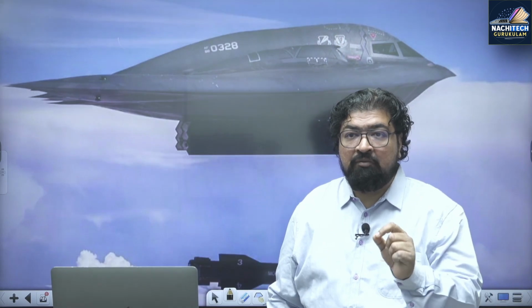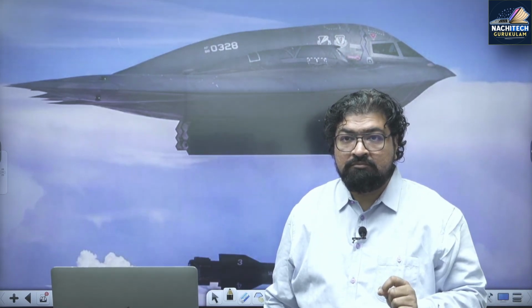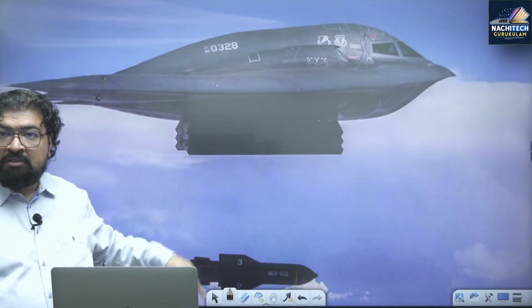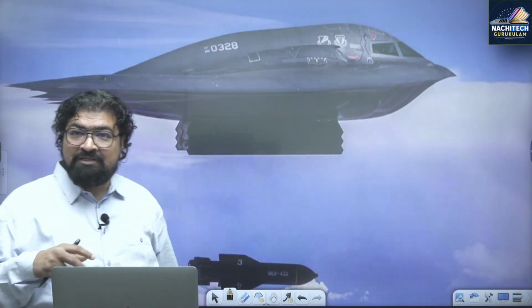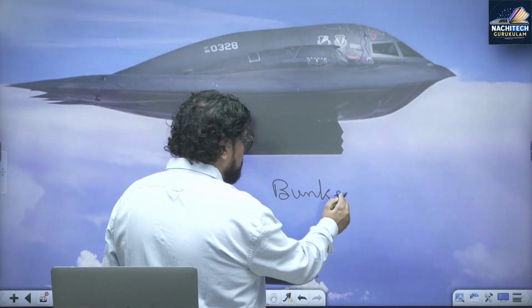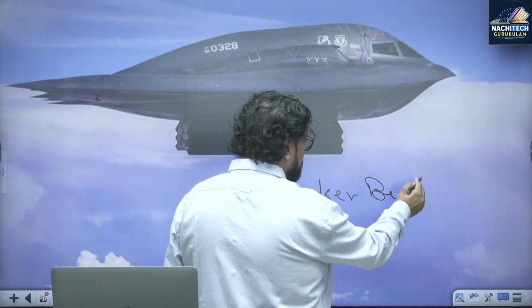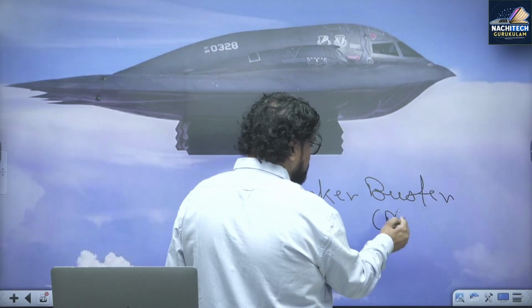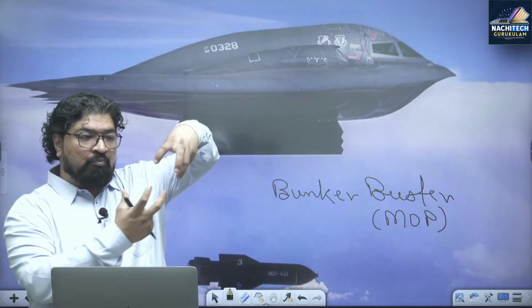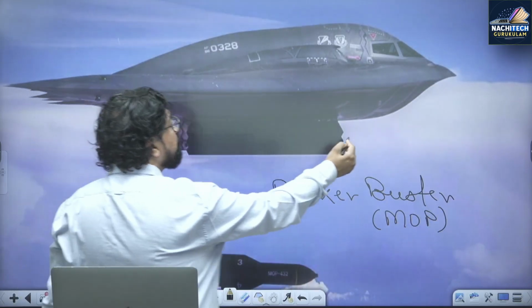And they used a weapon called MOP, M-O-P. The bomb you can see which was dropped is called a bunker buster. This bomb was dropped by this B2.